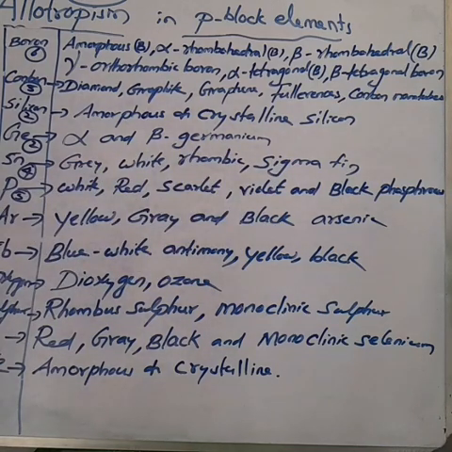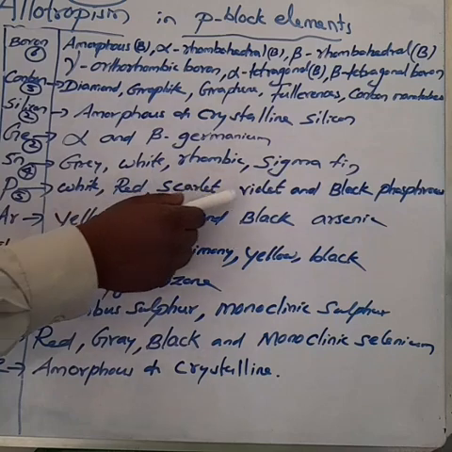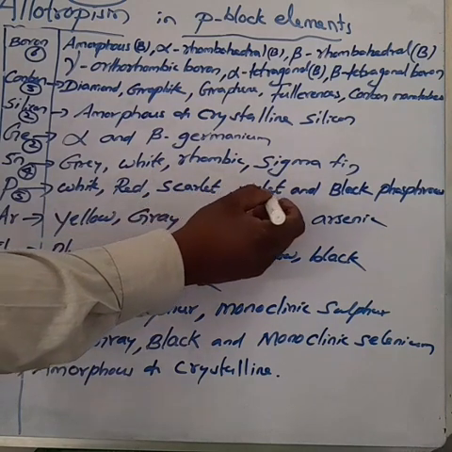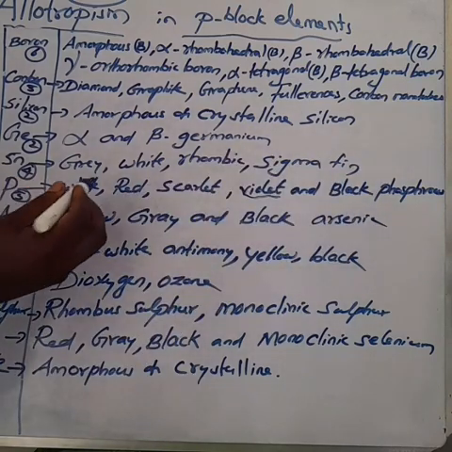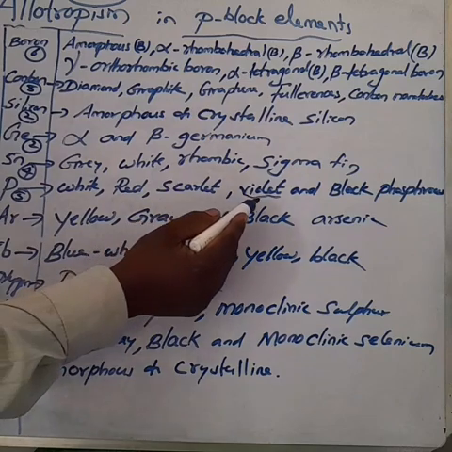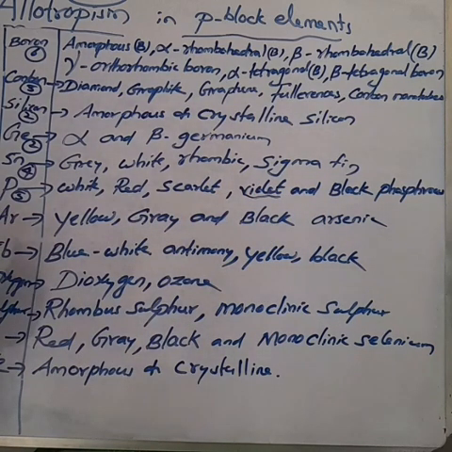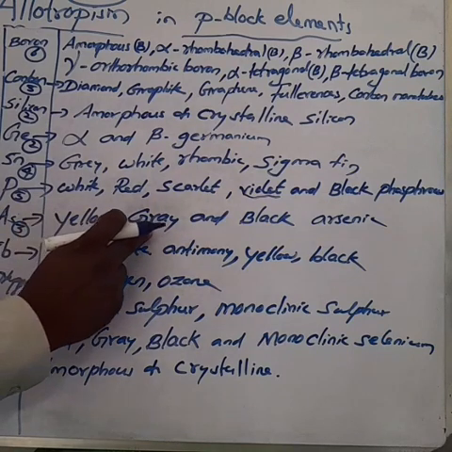Phosphorus exists in 5 allotropic forms: white phosphorus, red phosphorus, scarlet phosphorus, violet phosphorus and black phosphorus. Arsenic exists in 3 allotropic forms: yellow arsenic, grey arsenic, black arsenic.